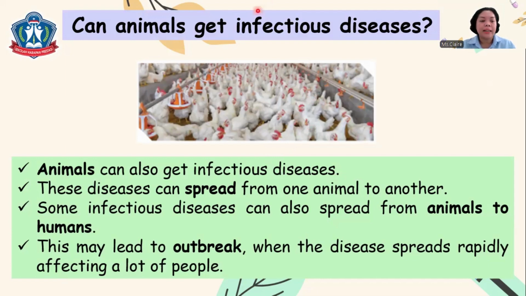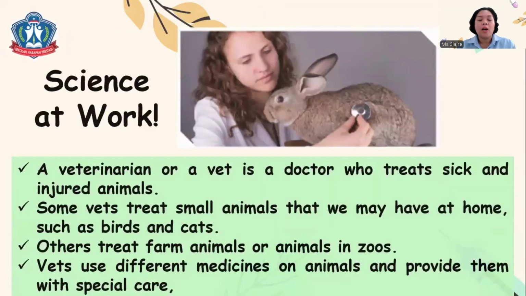Next we have signs at work. A veterinarian, or an animal doctor. In simple words, we call her or him a vet. They are doctors who treat sick and injured animals.